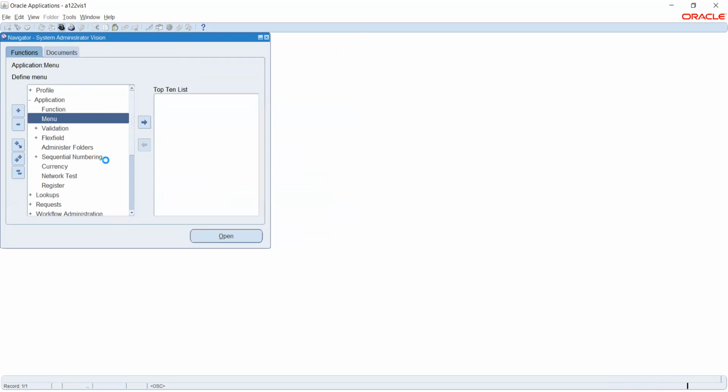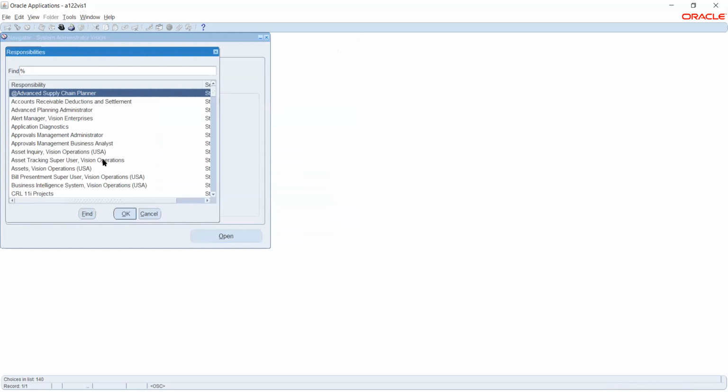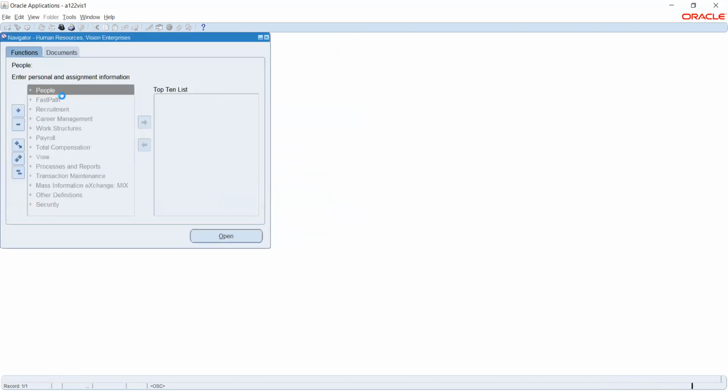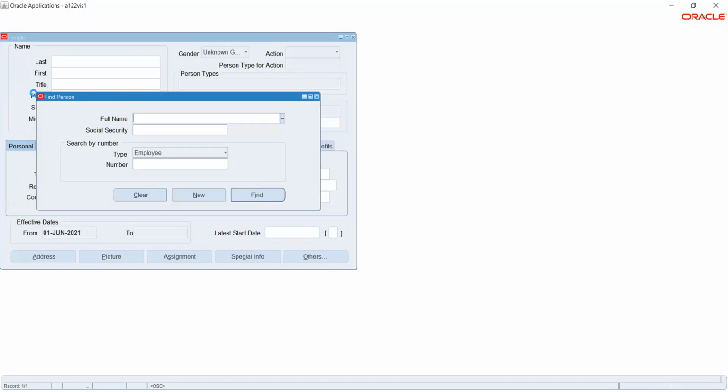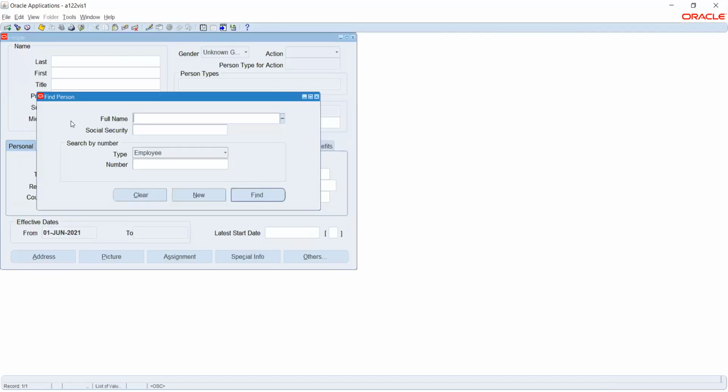How will you create a new one? I'll show, but it will be like we are jumping. I'll just show this option, and after this I'll go back to the system administration.